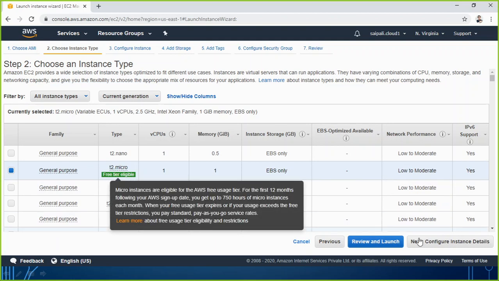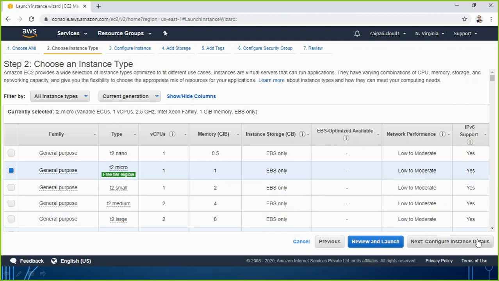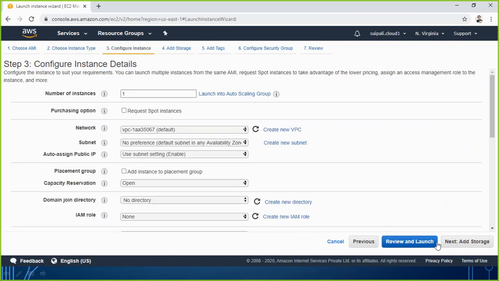So I select it and I go for configure instance detail, this option. According to my selection, I will be getting 1 GB RAM, 1 virtual CPU, EBS will be connected, and it will have a network performance of low to moderate range. IPv6 it will be able to support. So now I click on next. Here you see how many instances you want to have, meaning how many machines you want to have, that one you can specify from here.